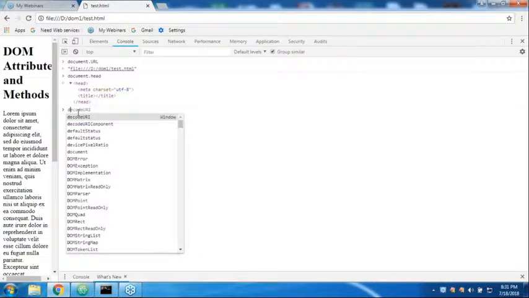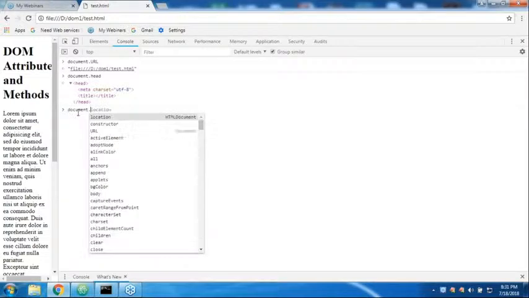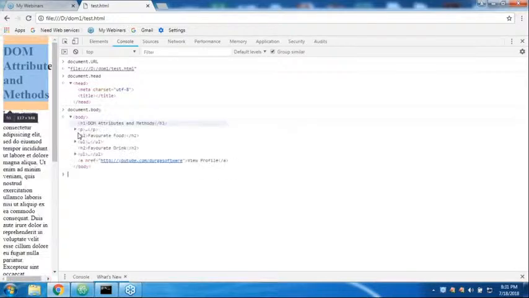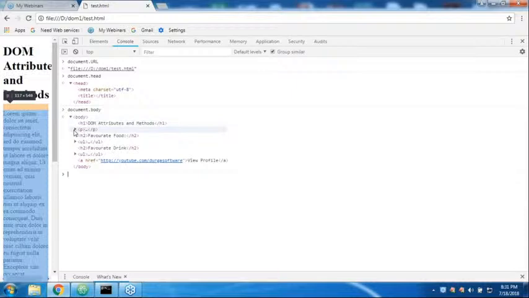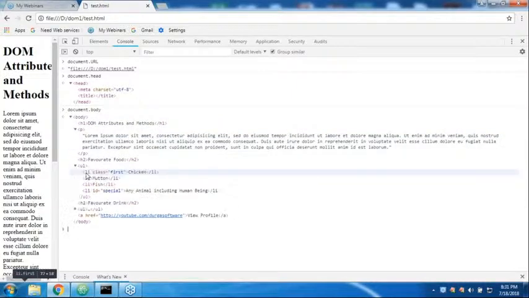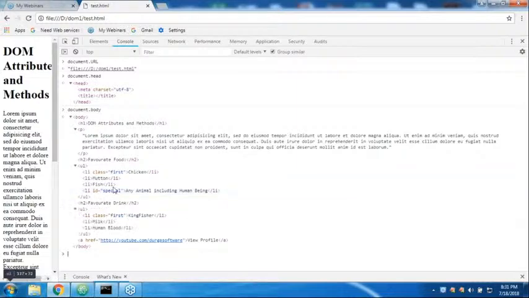Now document dot body. Document dot body, like this I'm taking, sir. Then the body by default we are going to get. Are you able to see the H1 tag, next the paragraph, and after that H2, like this, right? Now, sir, the total HTML body is by default available to JavaScript.